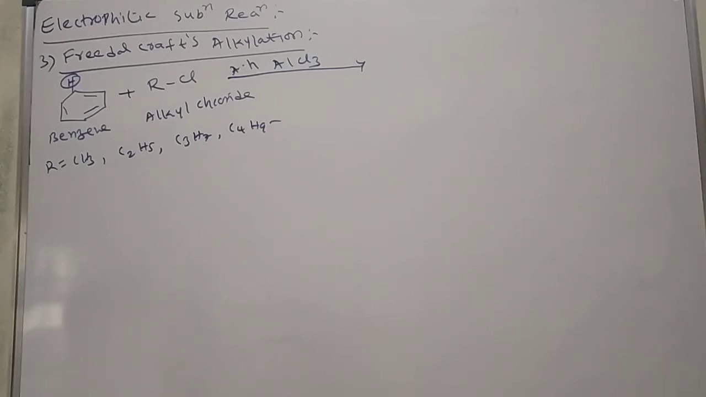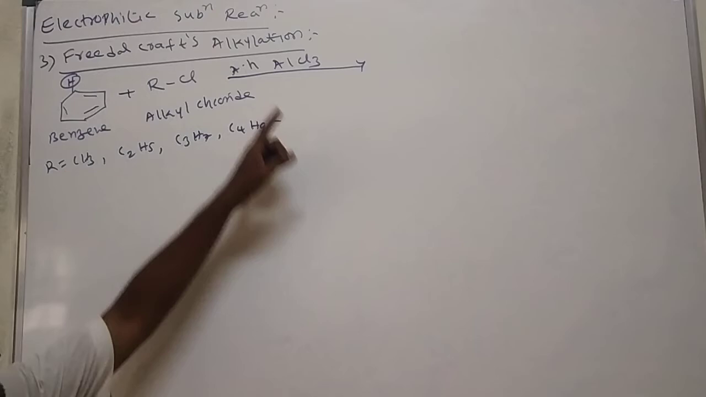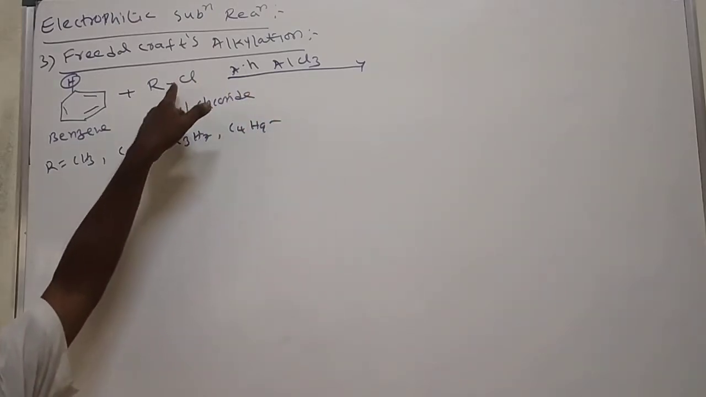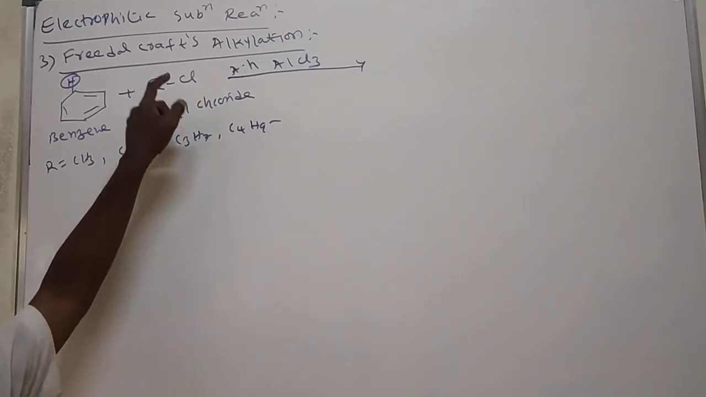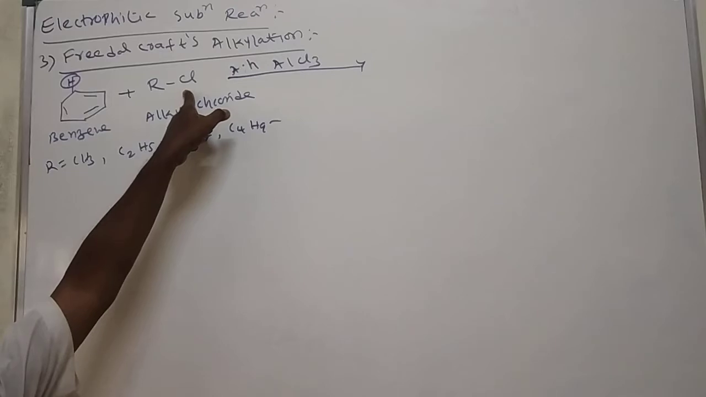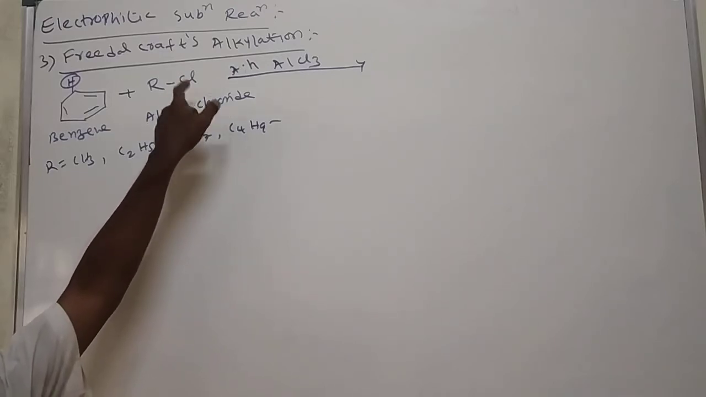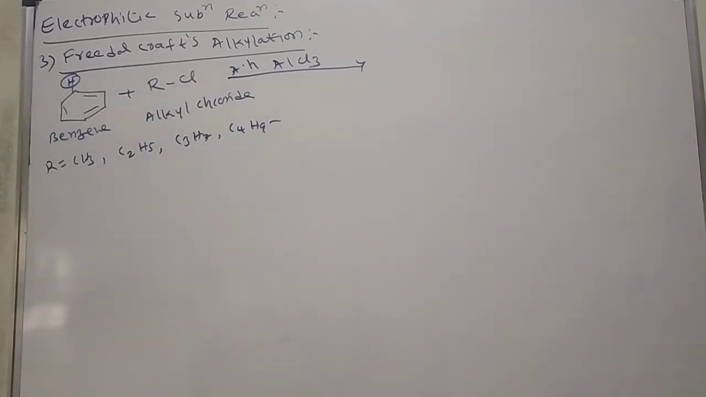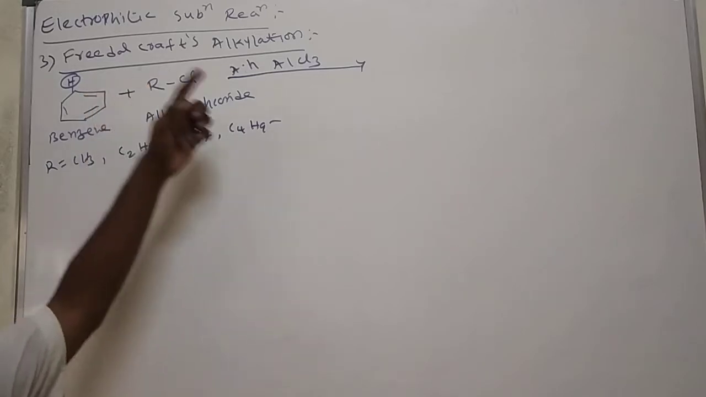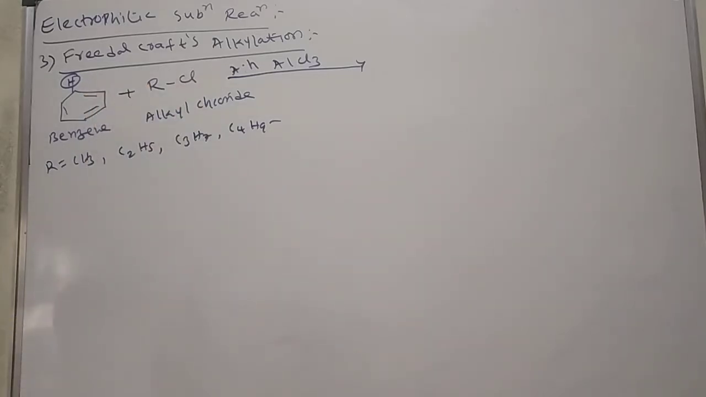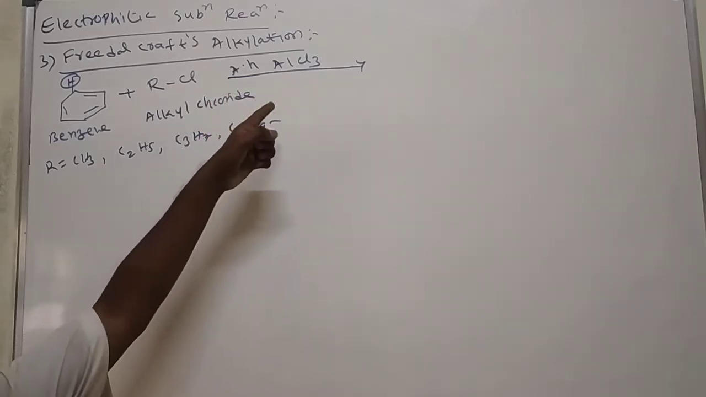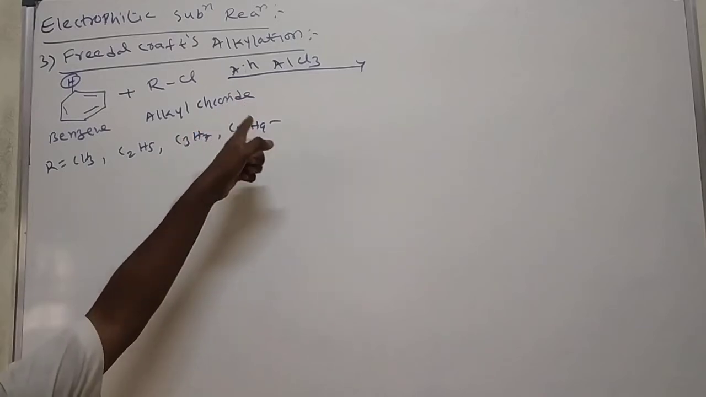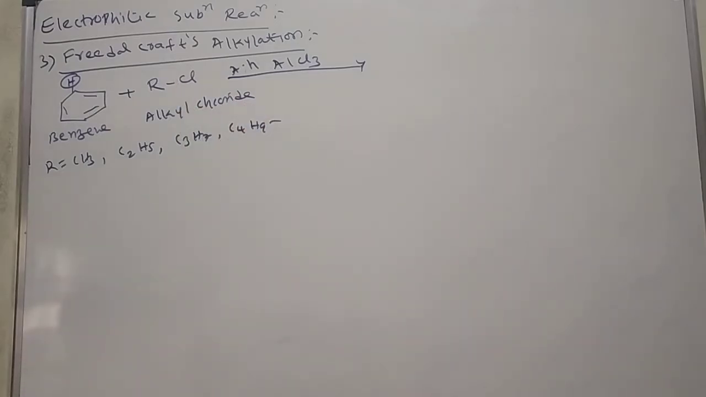Here we are using anhydrous aluminium trichloride. We can't use hydrous aluminium trichloride, because it will react with water. Hydrous means it contains water. That water-containing aluminium trichloride reacts with alkyl chloride and forms alcohol. That alcohol does not react with benzene, so we will not get the Friedel-Crafts alkylation product. Instead, we will get other products. So we can use only anhydrous aluminium trichloride.